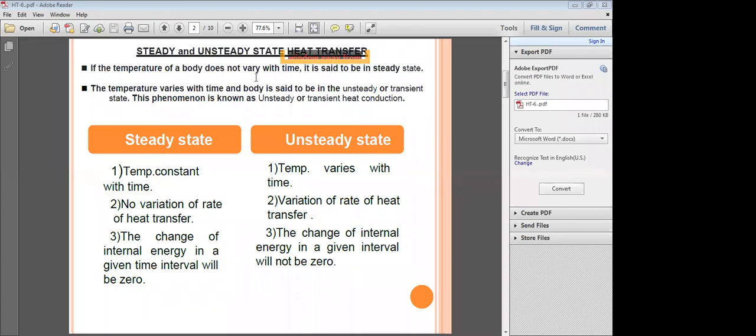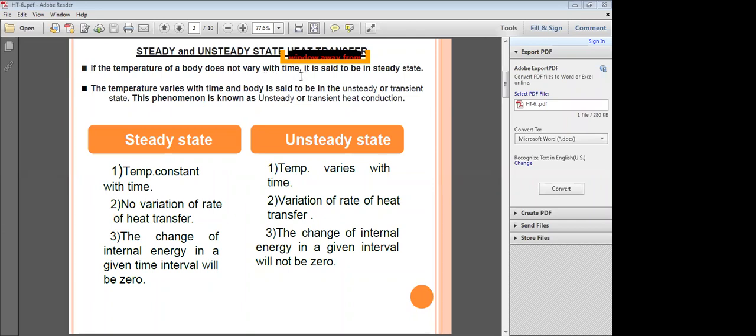That's why in heat transfer, while conducting experiments in the laboratories, we always take the temperatures after the body reaches the steady state.